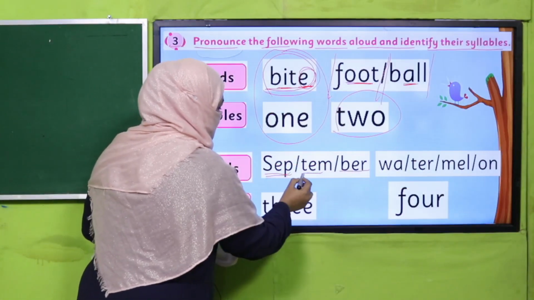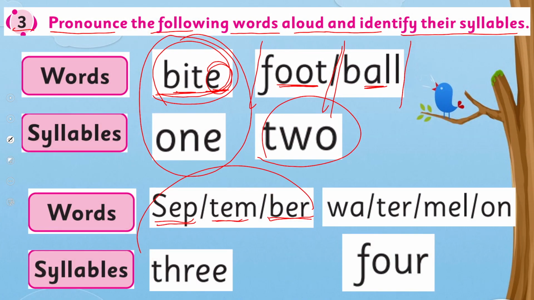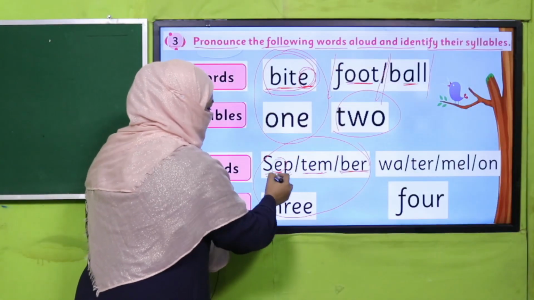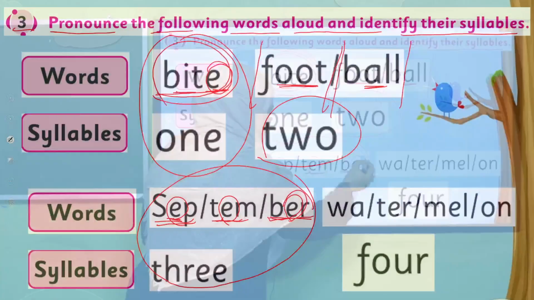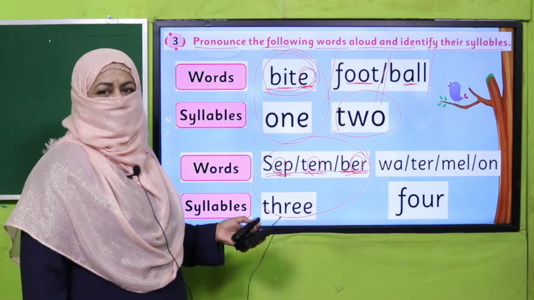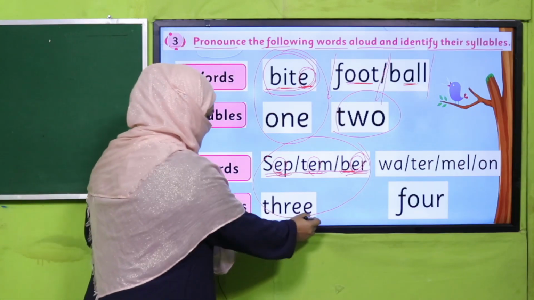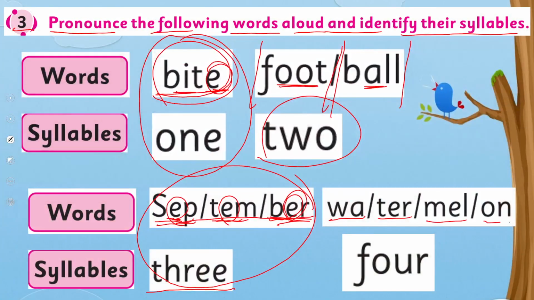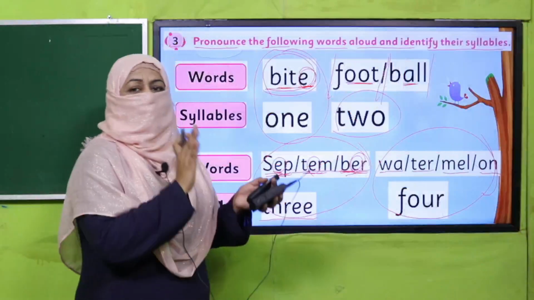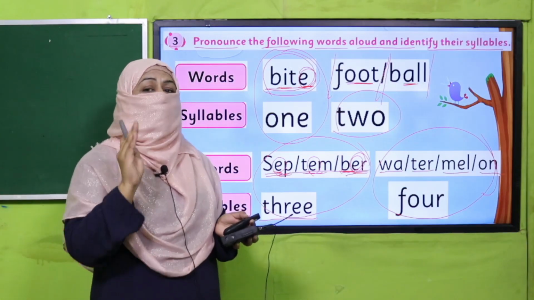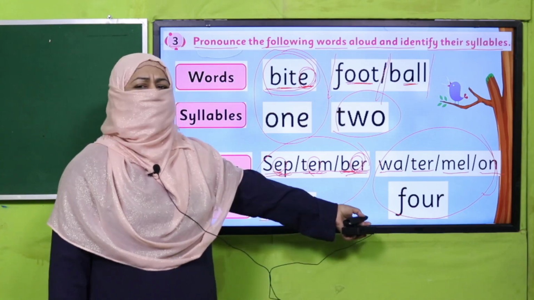How do we say it? September. So how many syllables are there? 3. It was easy because there are 3 vowels and every vowel is separated by a consonant. So there are 3 vowel sounds in this word. So it has 3 syllables. And now look at this. Watermelon. So how many syllables are there? 4, because there are 4 vowel sounds. So this word has 4 syllables.